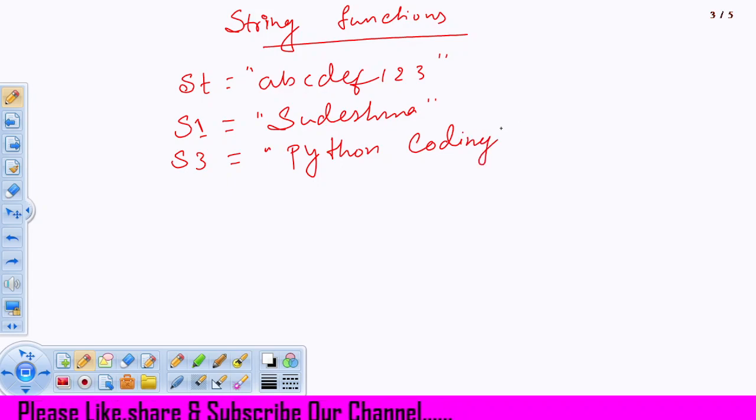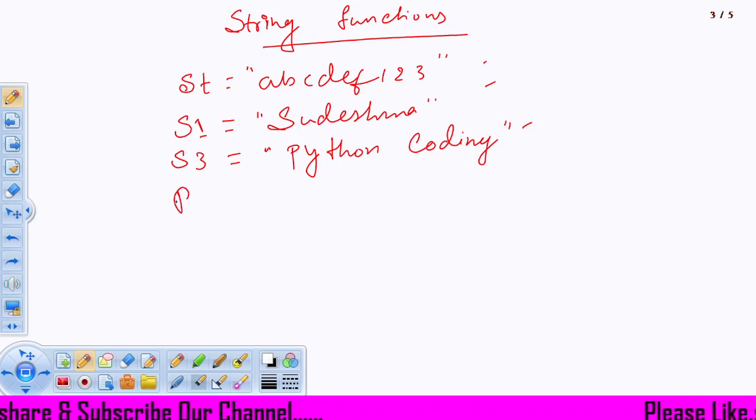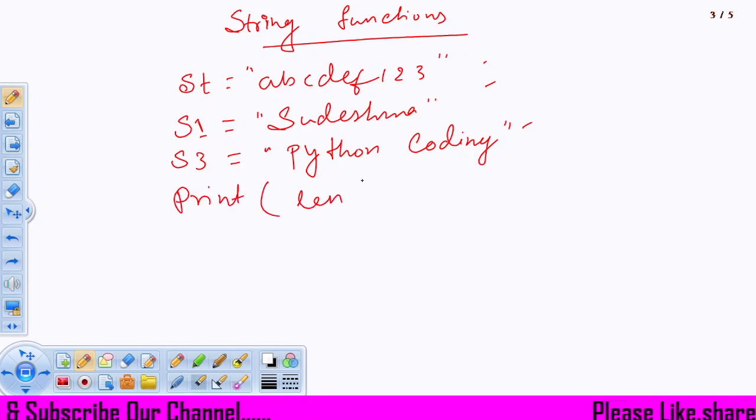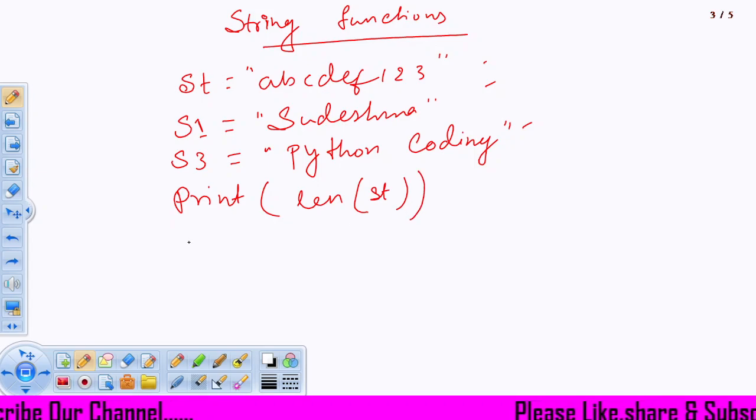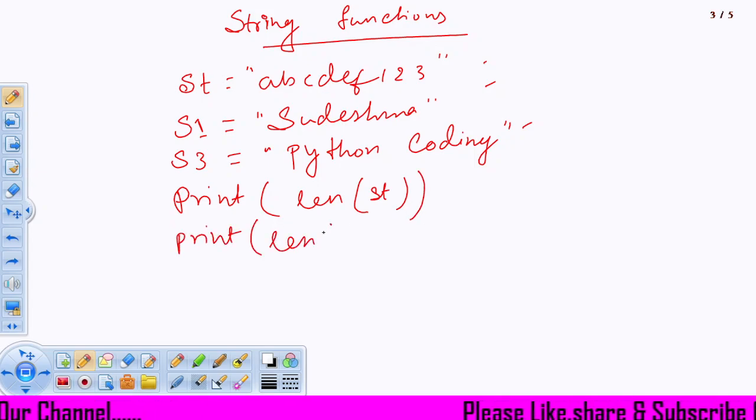Now see here, three different kinds of strings I have taken. Now if I find the length of the string, length means how many characters are present inside the string. Print length of s3.